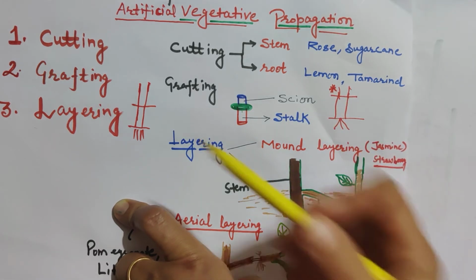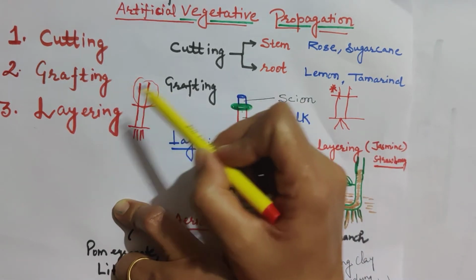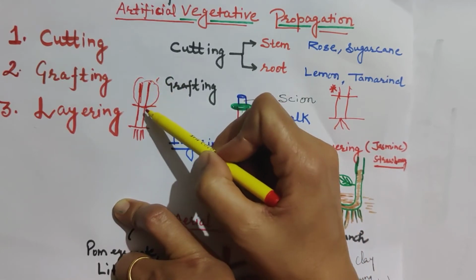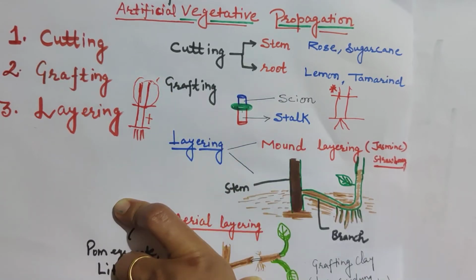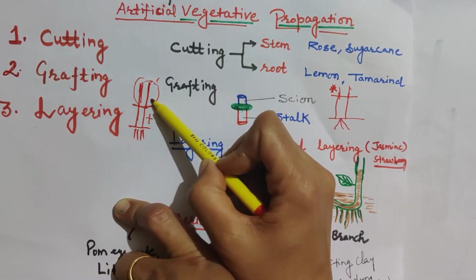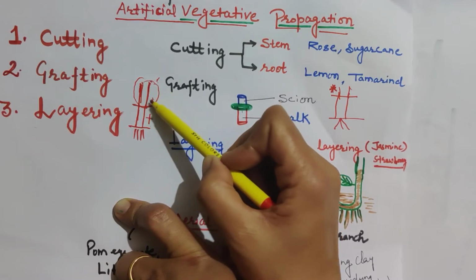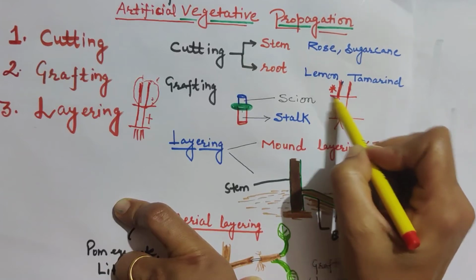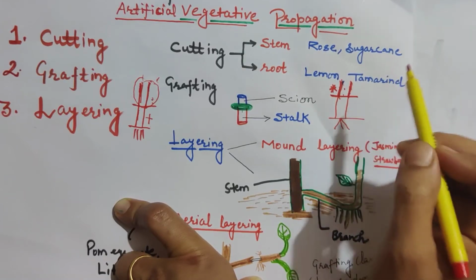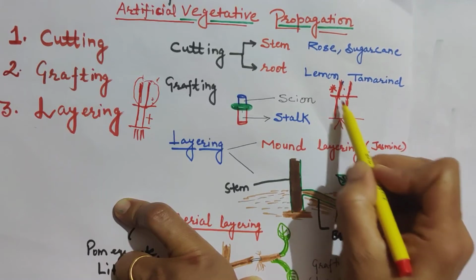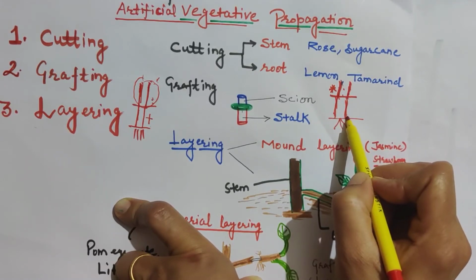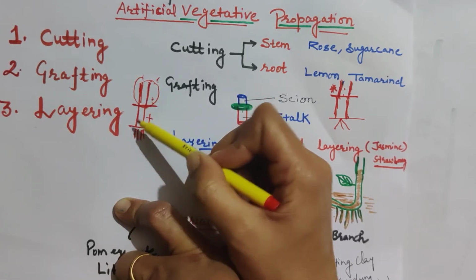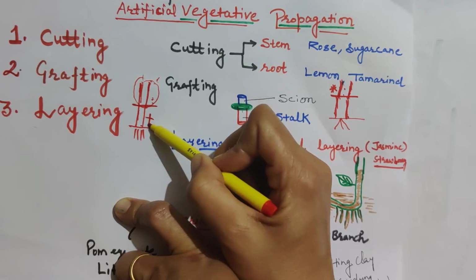What will we do? We remove the upper part of this plant, we cut it down. We are not going to use this part, only the upper part of the other plant. We take this piece and attach it on this plant where we already removed the upper part. We are using the rooted part of this plant. We cut the upper part of this plant, and this part remains as it is.